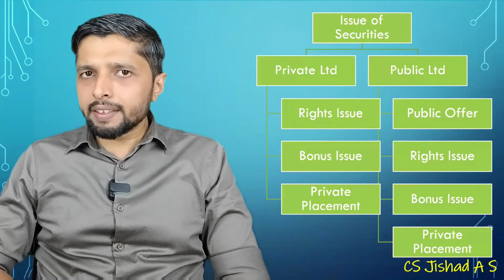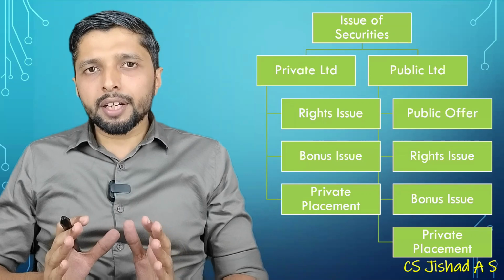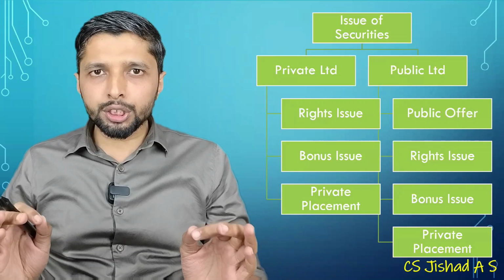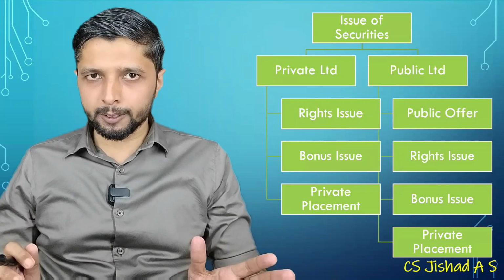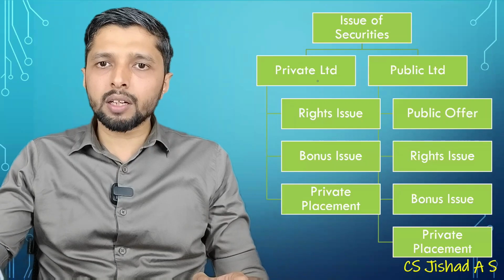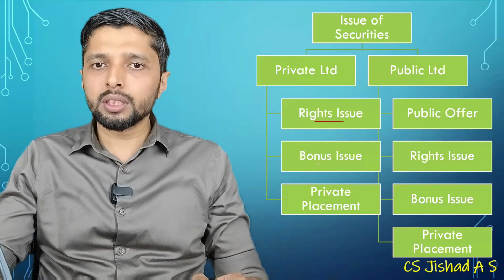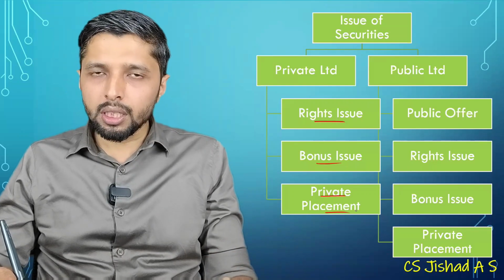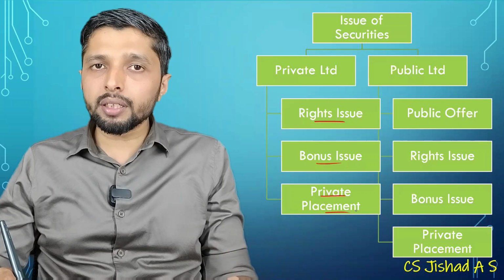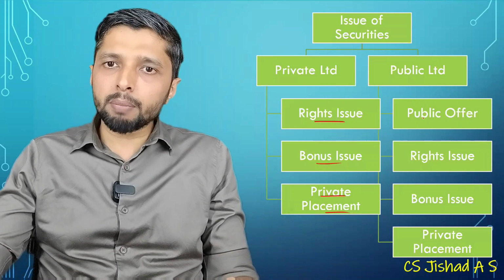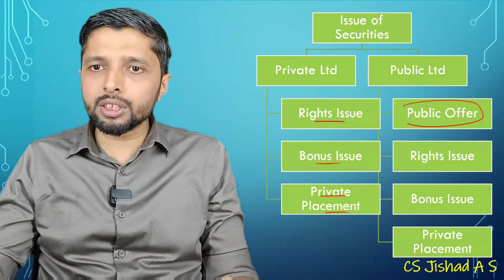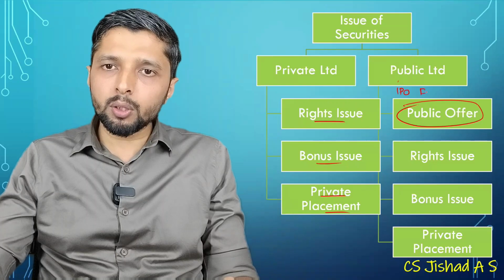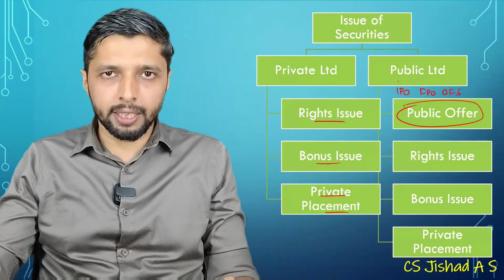Starting with ICDR, companies are divided into two major classifications, private limited company and public limited company, and for issue of shares they have different options. For a private limited company, there are options like rights issue, bonus issue and private placement. Private placement can again be classified into preferential allotment and qualified institutional placement. Whereas for a public company, we have an extra option, which is public offer. Public offer can again be classified into IPO, FPO and offer for sale.